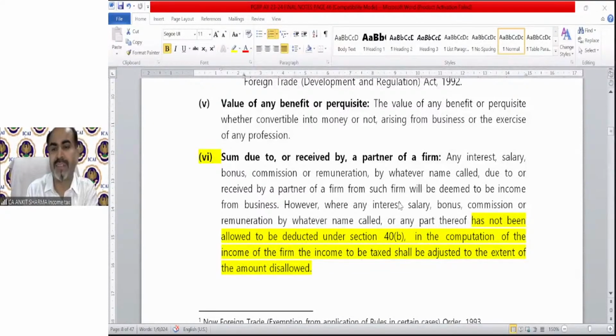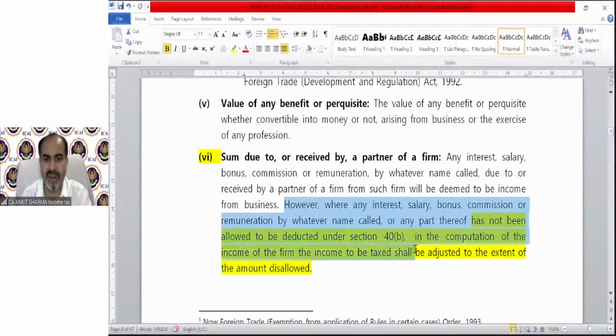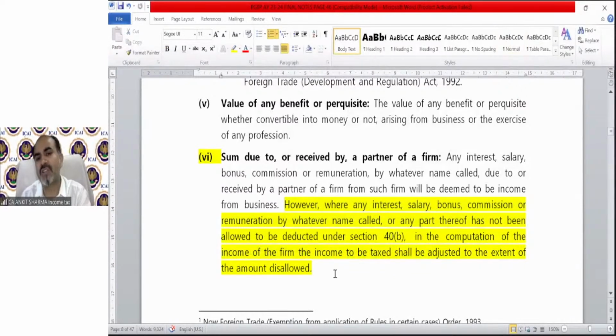So any interest, salary, bonus, commission, remuneration by whatever name called, due to or received by a partner of a firm from such firm will be deemed to be income from business. However, where any interest, salary, bonus, commission, remuneration by whatever name called or any part thereof has not been allowed as deduction... This line, from however till the end, you can skip, because that will be discussed under the partnership firm provision, not here.